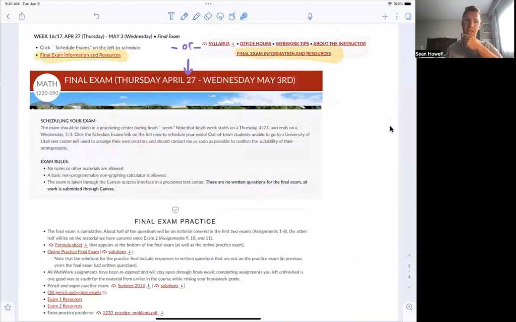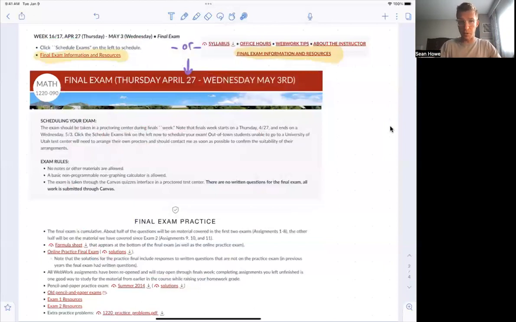On exam 1 and exam 2, you had both the fill in the blank and multiple choice questions that were submitted only through Canvas, and then you also had the written portion, where you filled out an answer sheet and turned that in. For the final exam, there will be no written portion. There will only be Canvas multiple choice and fill in the blank questions, so the whole thing will be done in Canvas. You won't turn anything in.